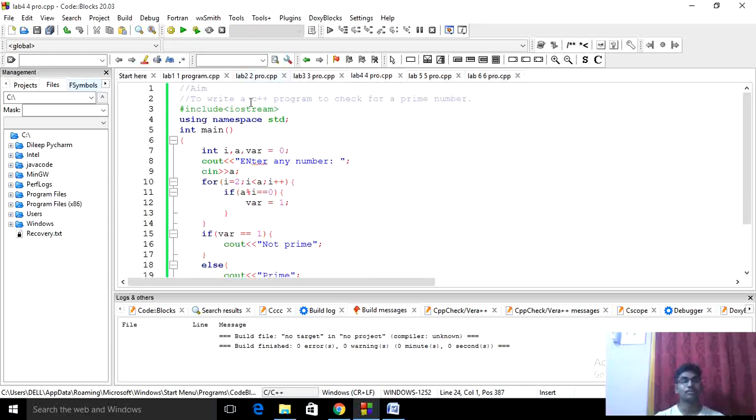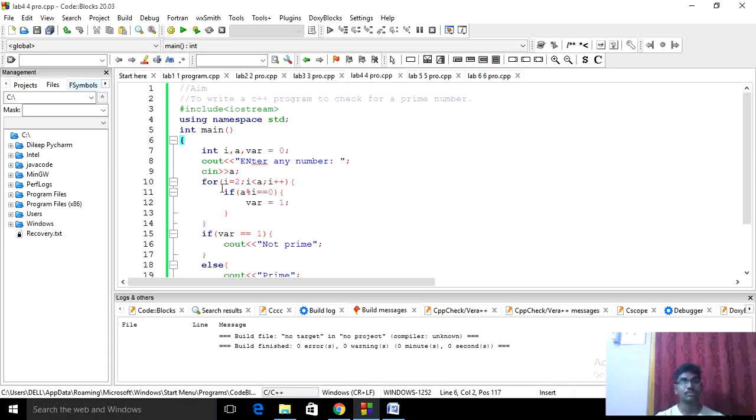The fourth program aim is to write a C++ program to check for a prime number. A prime number means it is divisible only by 1 and itself. Include iostream using namespace std. I will assign my int main function. Inside the main function body, I'll assign int as my data type and a variable equal to 0. I'll print cout enter any number, so it is displayed in the output. I'll enter a number. I'll store the a value in cin.